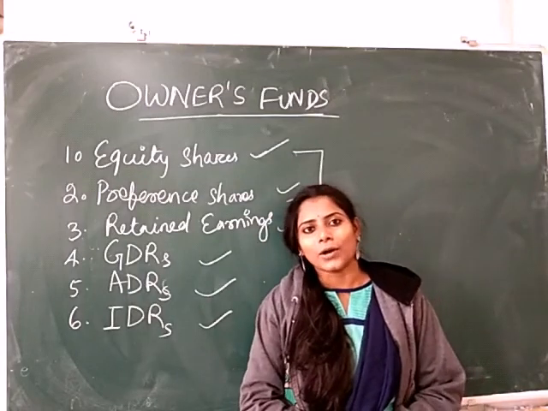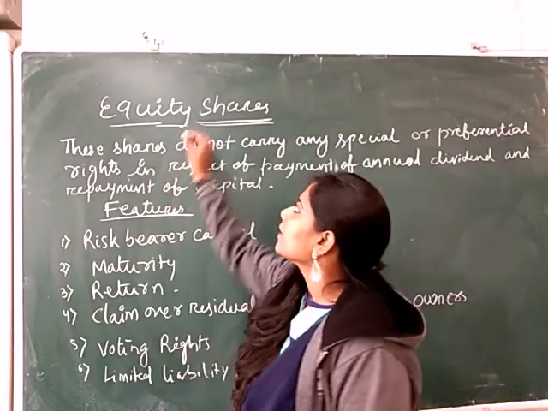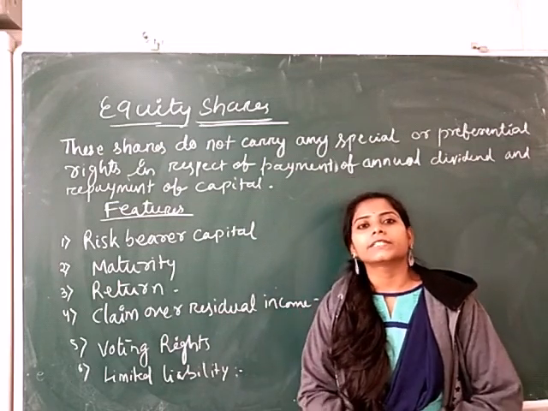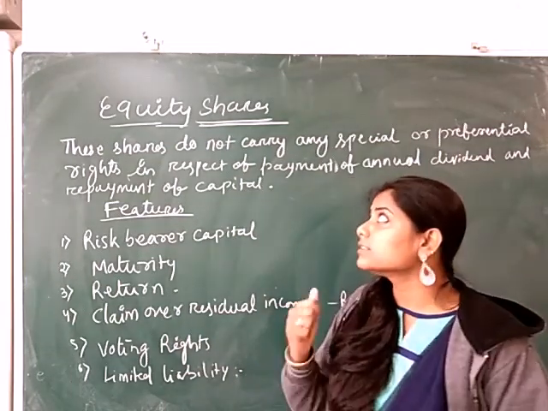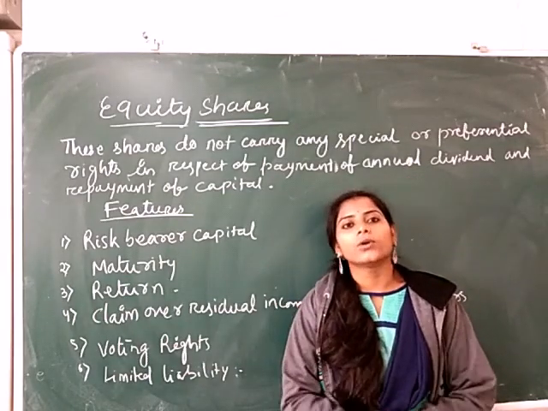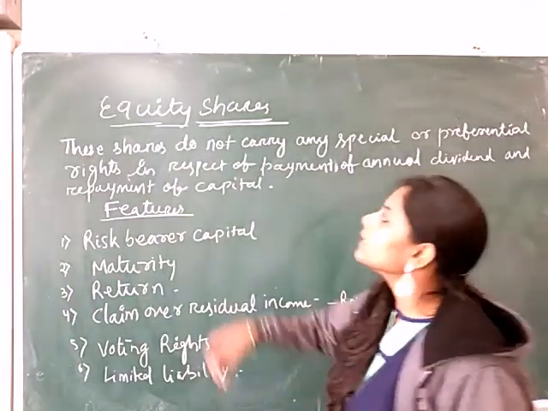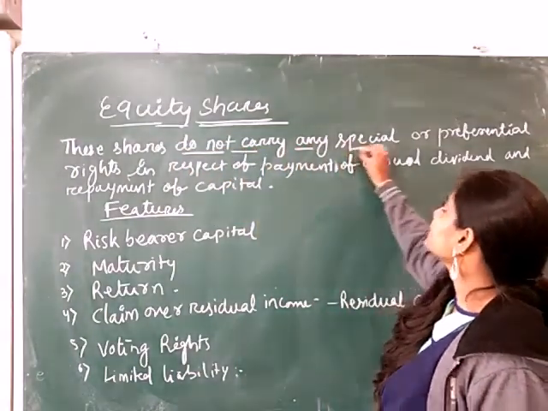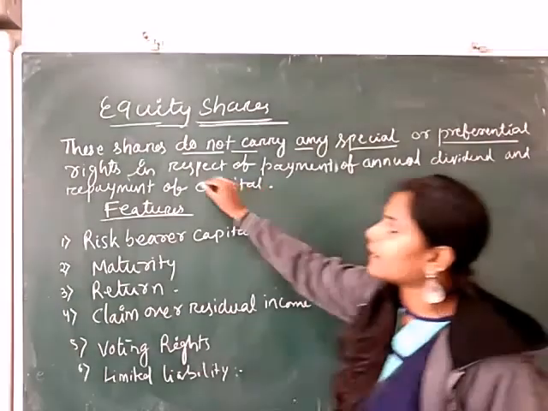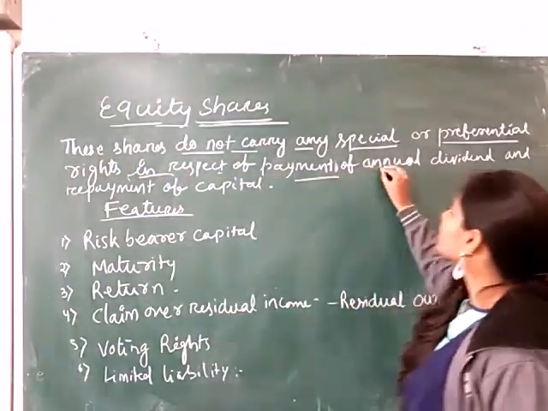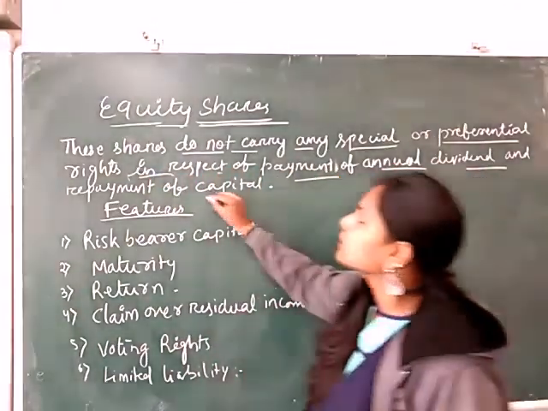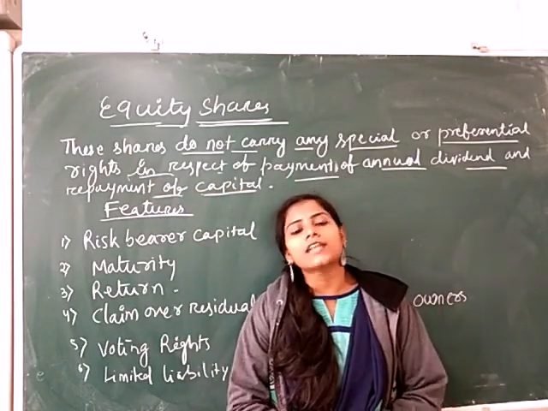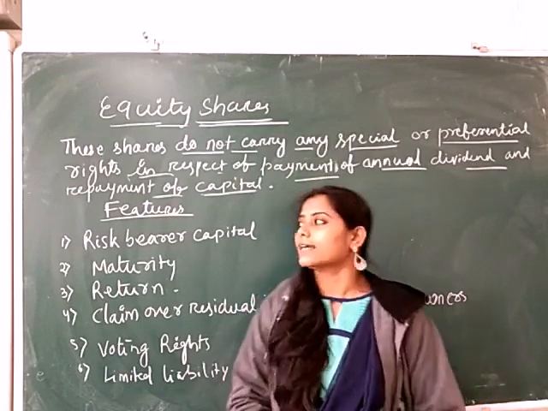Let's start our topic. First we discuss equity shares. Equity shares are basically invested by the owner of the company. Thus equity shareholders are known as the owners of the company. So basically equity shares are those shares which do not carry any special or preferential rights in respect of the payment of the annual dividend and repayment of the capital. Or in short, we can say that equity shares are those shares which are not preference shares.